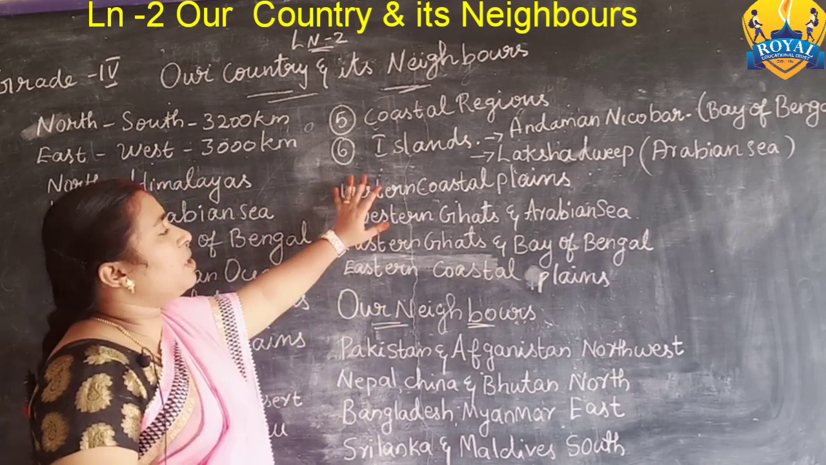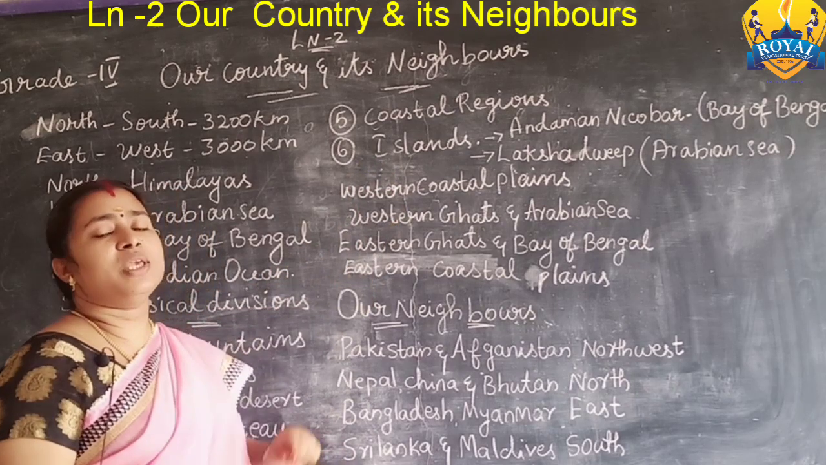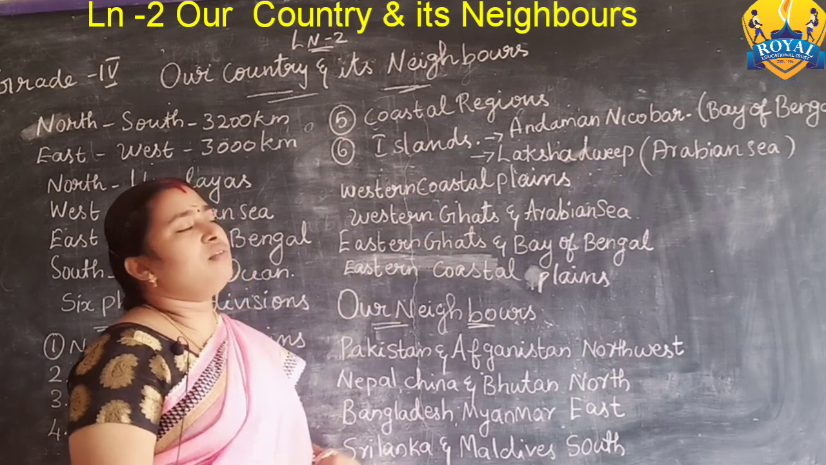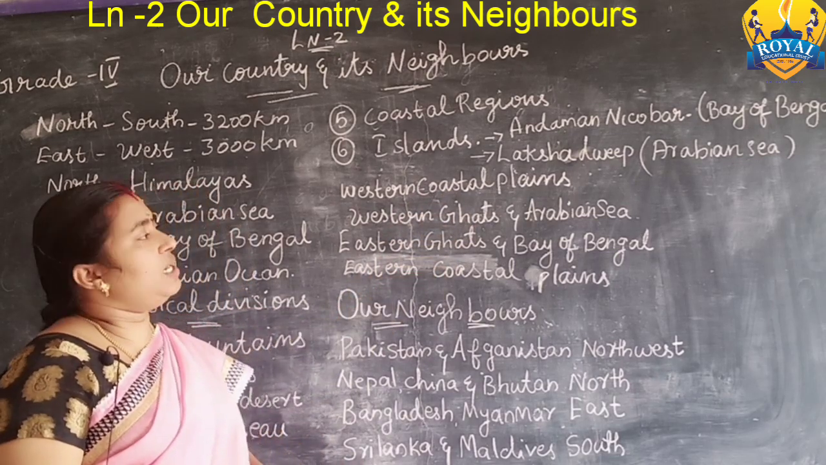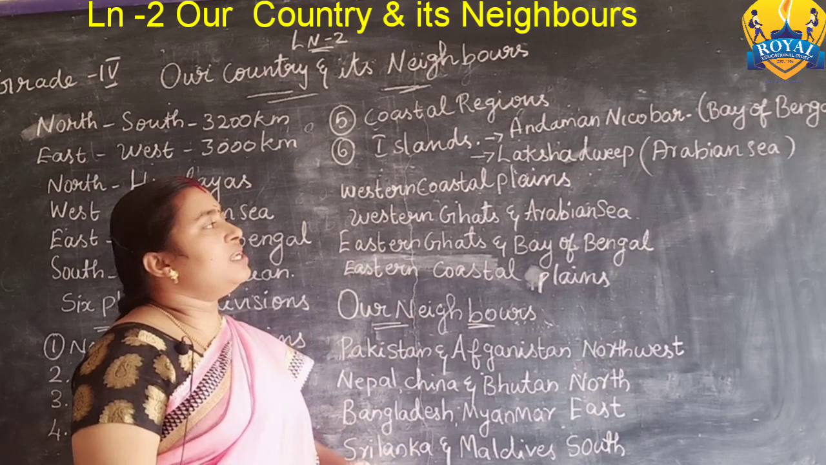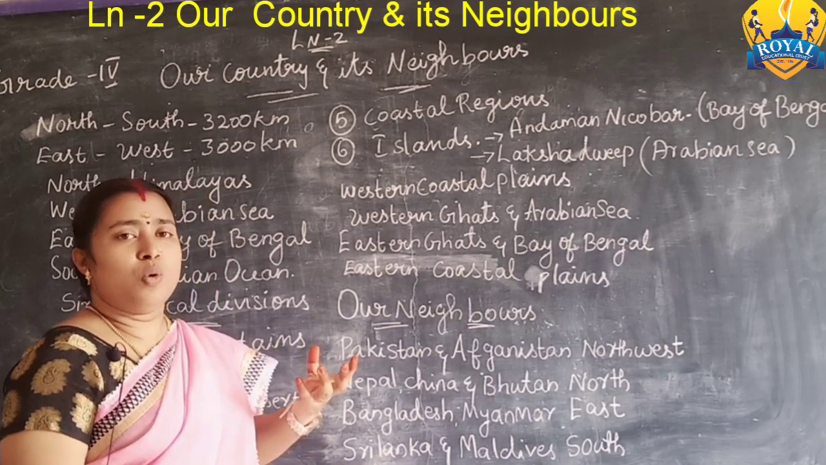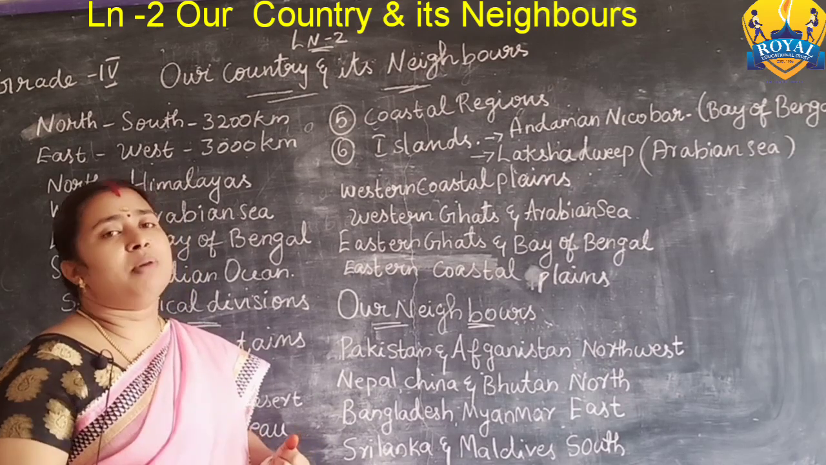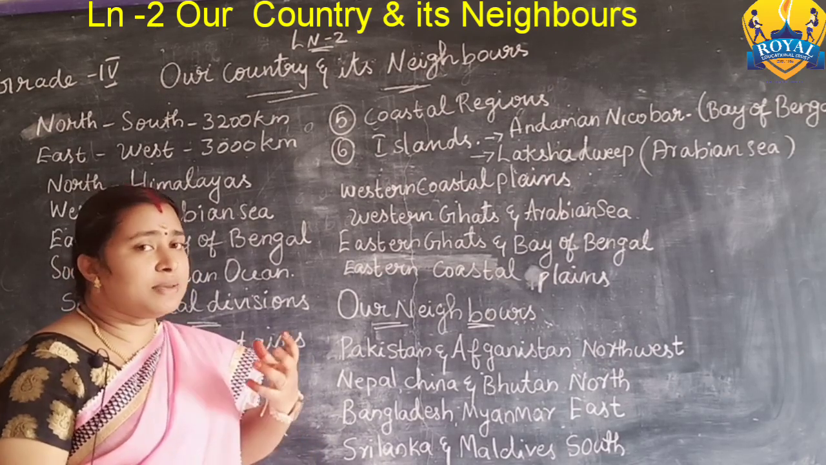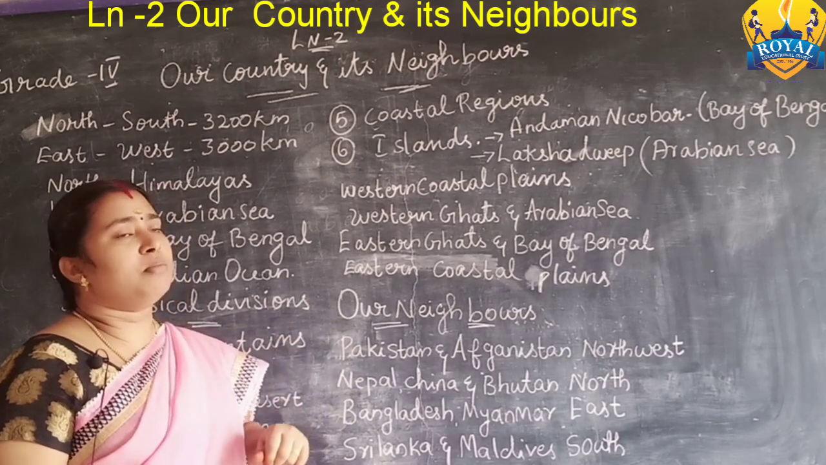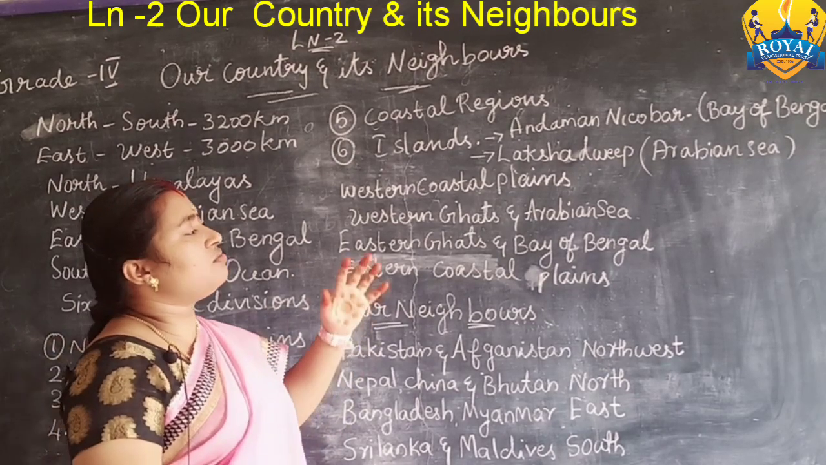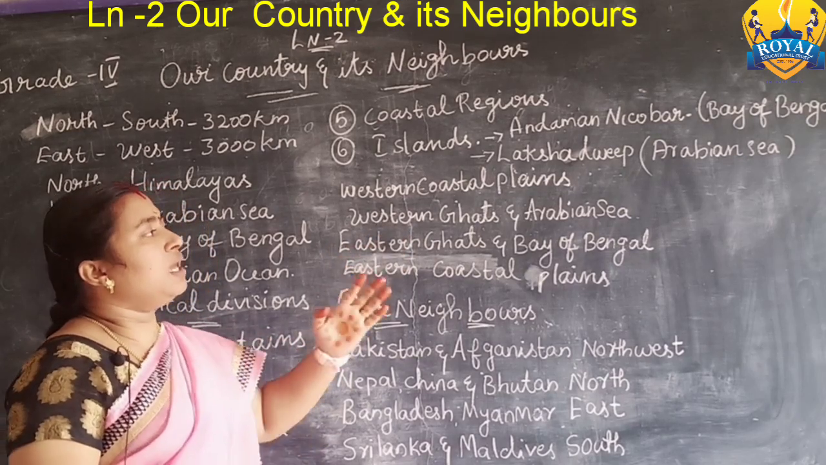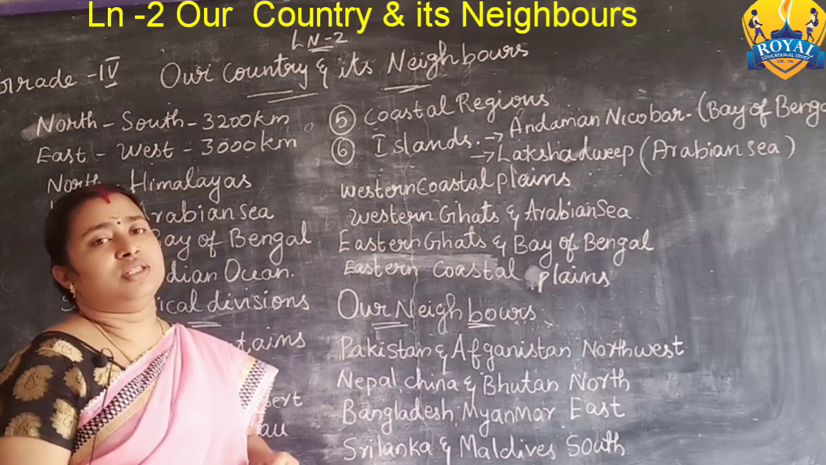Next topic, the islands. We have two types of islands. In the Bay of Bengal we have the Andaman and Nicobar Islands, and the Lakshadweep Islands in the Arabian Sea. You know what an island is? An island is a piece of land fully surrounded by water.